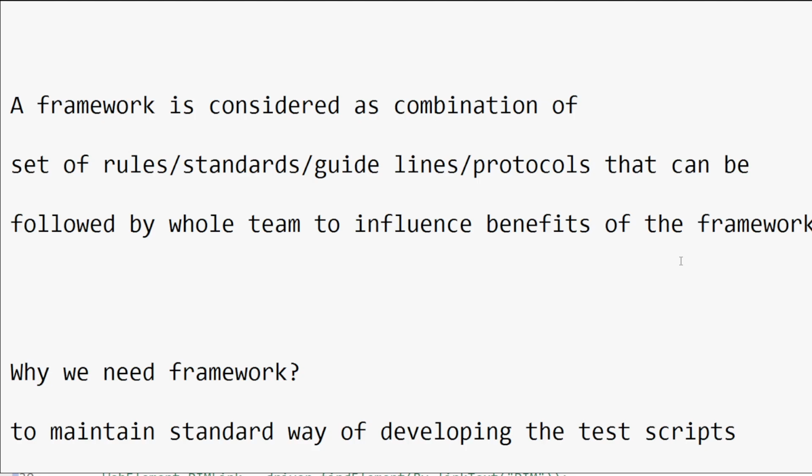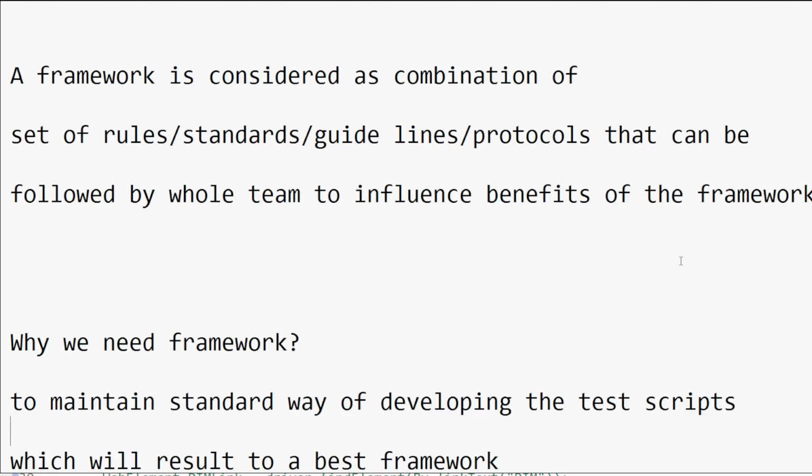If we follow all of these, then we can achieve what is called a framework. If we are not following them, then it is not considered a framework. If we are following everything, then we call it a framework.